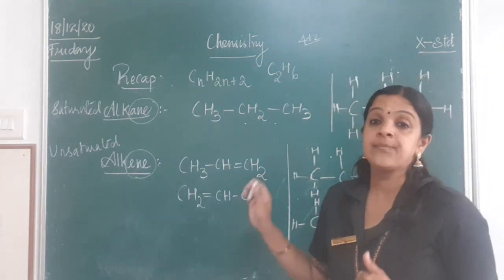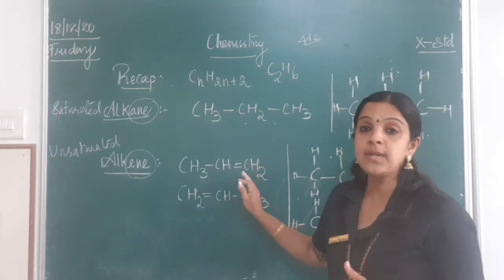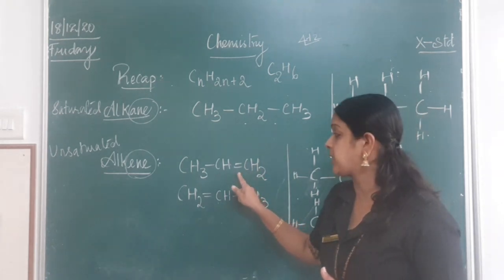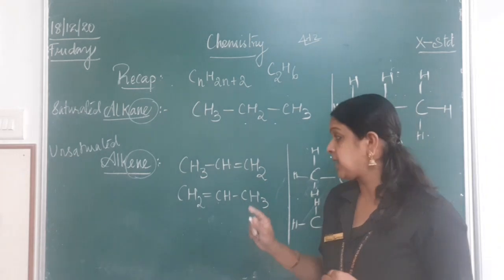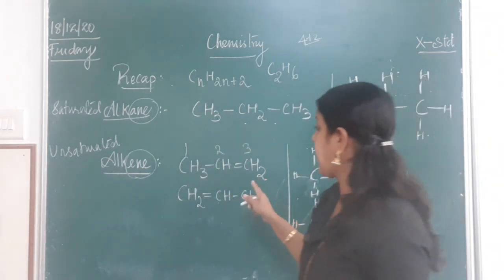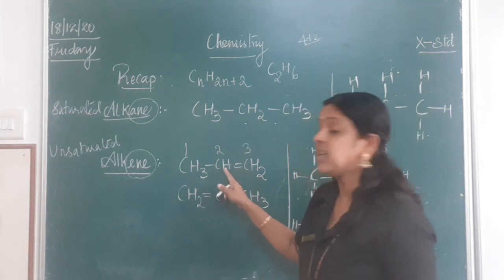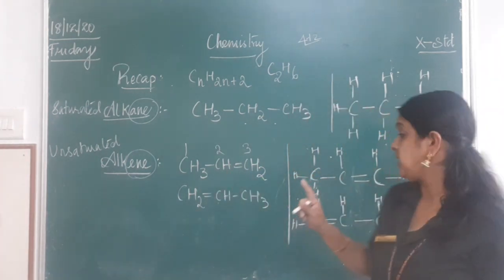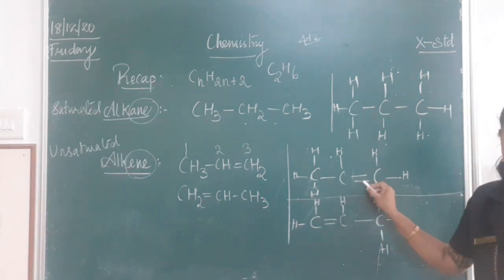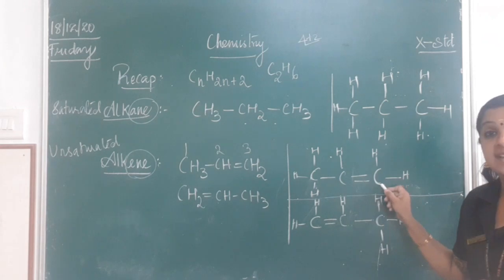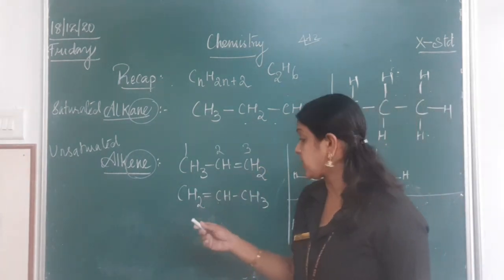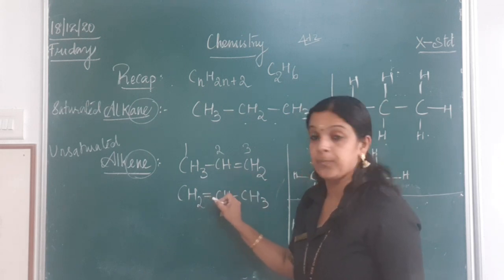Last class we were seeing about double bonded carbon compounds, where you have a double bond between two carbon atoms. If you see, children, there are 3 carbon atoms and you have a double bond here between the second carbon and the third carbon, and when I am writing the open chain structure, I am writing like this, that is, the double bond is between the second and the third carbon. You can decide where you want to put. Now I can put it here also, right?